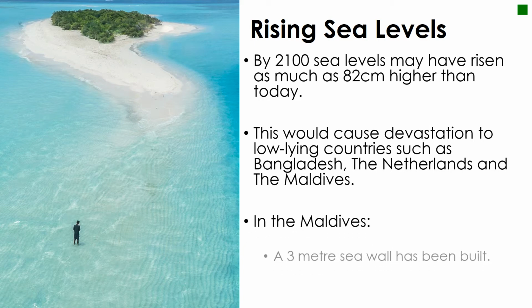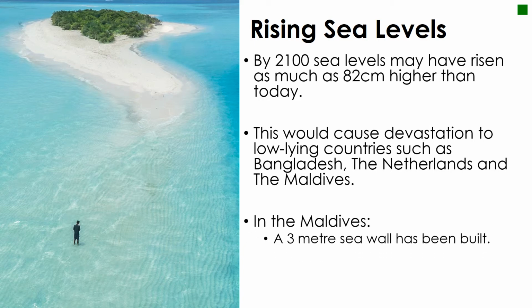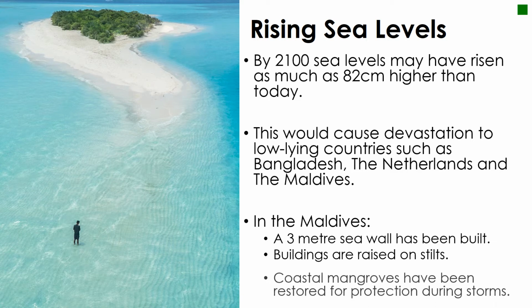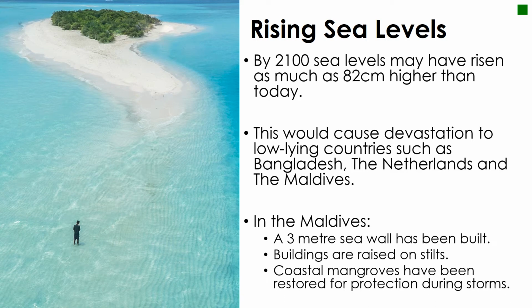For instance, in the Maldives, they've already started to plan for this possibility in building a 3-metre high seawall around parts of the islands, by building certain buildings on stilts raised above the sea, and by replanting coastal mangroves which act as a natural barrier for protection during storms. They've even explored the idea of relocating every single person in the Maldives to Sri Lanka or India.